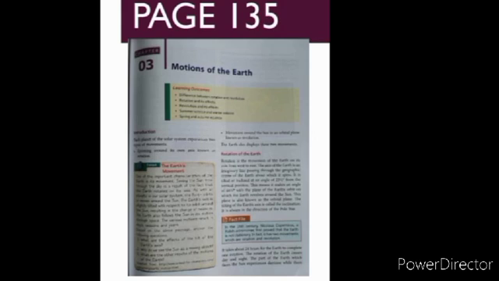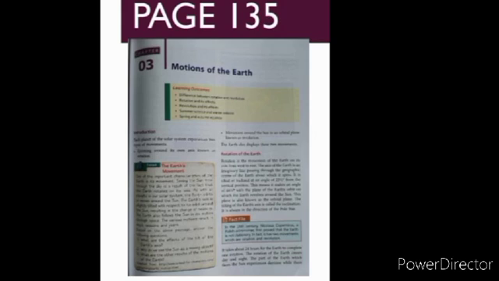Now the axis of the earth is only an imaginary line. In real, it does not exist. But scientists have imagined a line which is passing through the geographic center of the earth, about which it spins. It is tilted or inclined at an angle of 23.5 degrees from the vertical position.